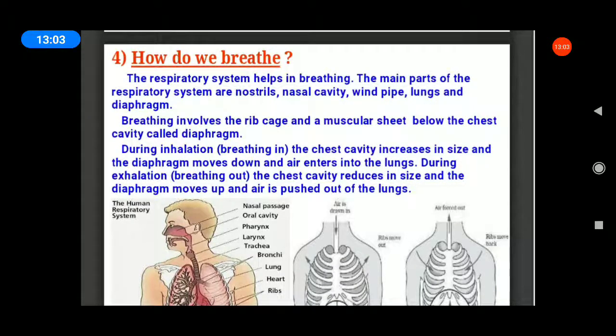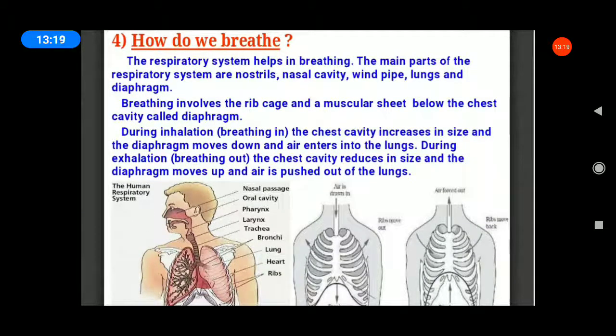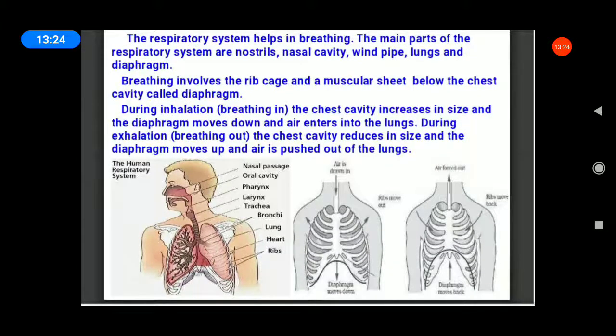Next, breathing involves the rib cage and the muscular sheath below the chest cavity called the diaphragm. The chest cavity contains a pair of lungs. During inhalation, the chest cavity increases in size. All of you students, do inhalation and exhalation. How do we breathe? Inhalation and exhalation. The chest cavity increases in size.